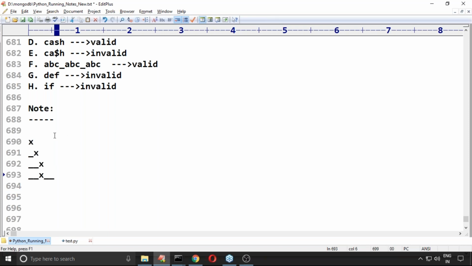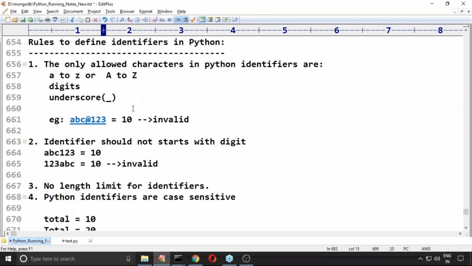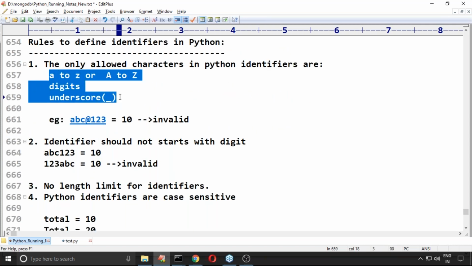Now observe this one. Yes, valid, Sandeep, perfectly valid. Someone is asking a doubt here: what is the problem with this? It is valid, right? The only allowed characters are alphabet symbols, digits, and the underscore symbol.